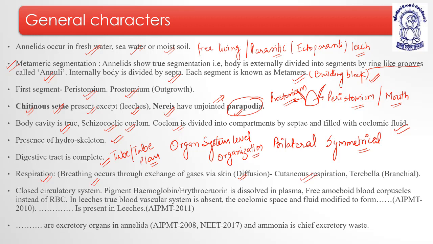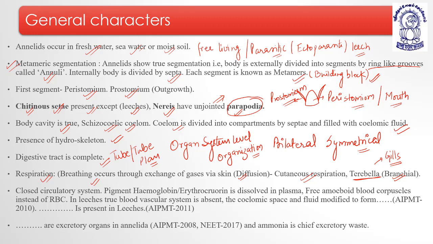In case of Trebella, it is through gills. Okay. Branchial respiration. With this exception, you have to remember that almost all the members mostly have their respiration through the general body surface, that is cutaneous respiration, and Trebella is the exception, which has branchial respiration, that is through gills. Okay.